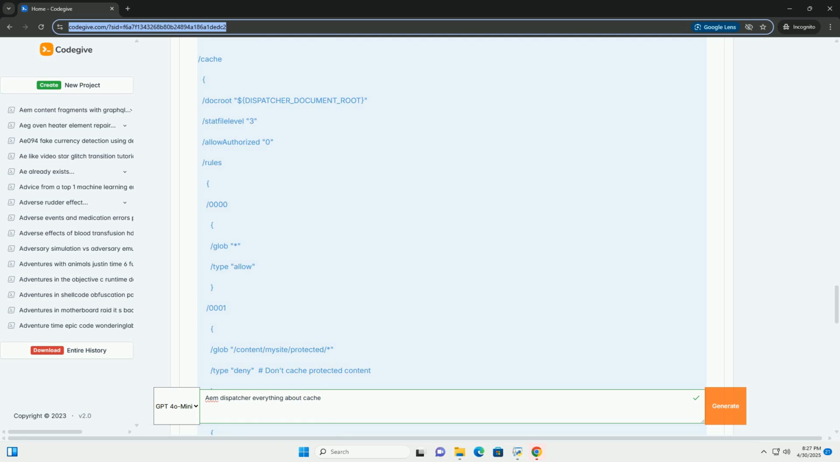Content invalidation removes specific files or directories from the cache. Tree invalidation invalidates an entire directory tree and all its subdirectories. Stat file update: the dispatcher creates .stat files in the cache directory structure to track the last modification time